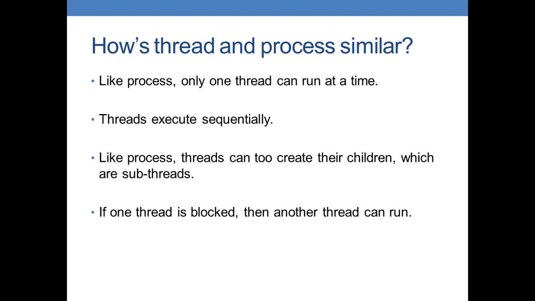As we have already learned in our basics of operating systems, processes create their children known as subprocesses. Similar to that, threads also create their subthreads. Coming to the last point, if one thread is blocked, then another thread can run. We all must have learned the term deadlock handling in operating systems.